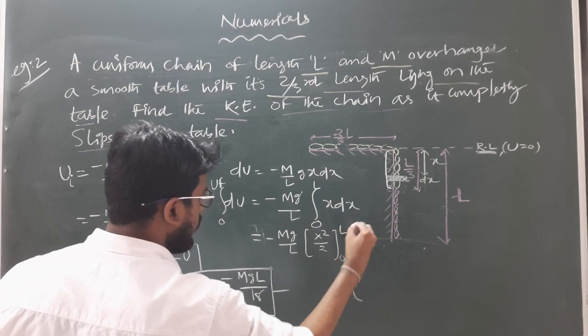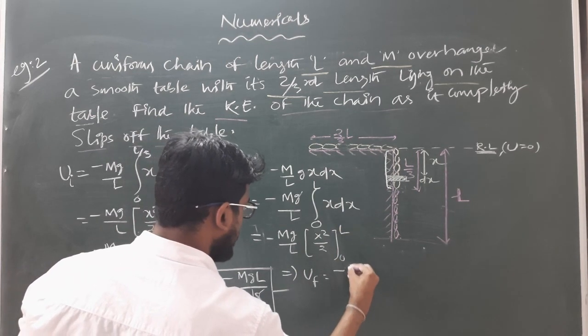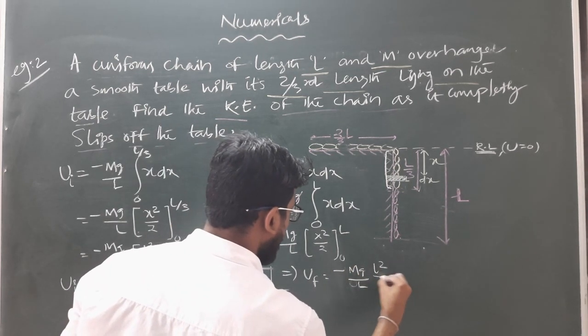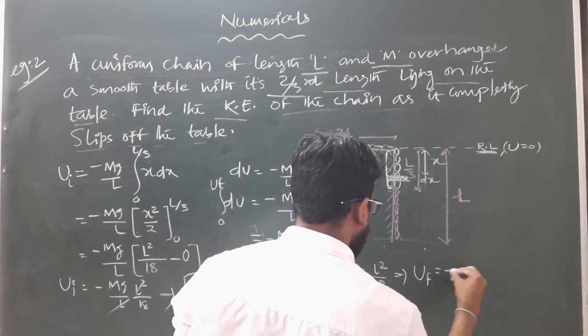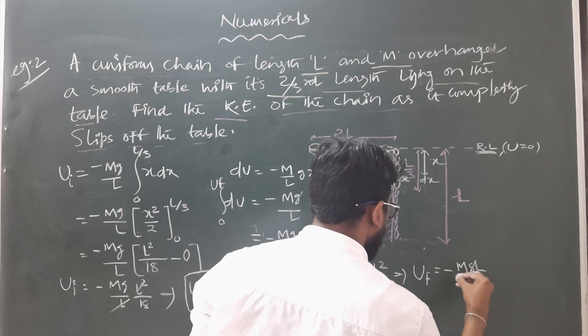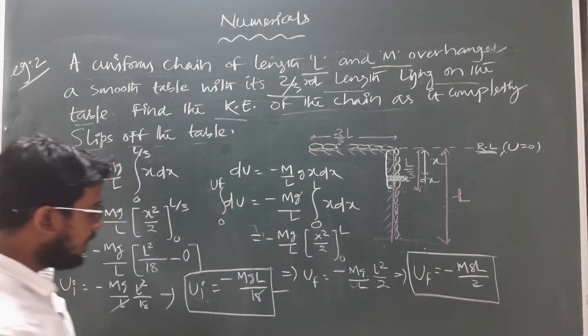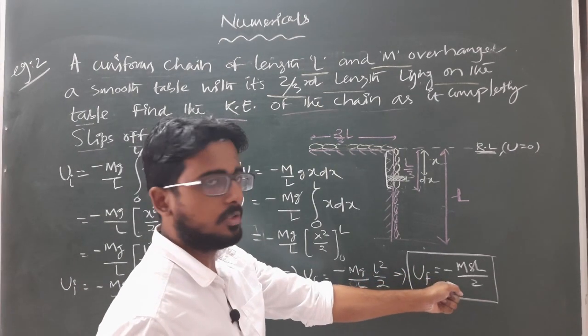Limit varies from 0 to L. So the final potential energy will become minus mg by L into L square by 2. This implies we have the final potential energy as minus mgL by 2. Clear? So initially the chain has this much potential energy and finally the chain has this much potential energy.